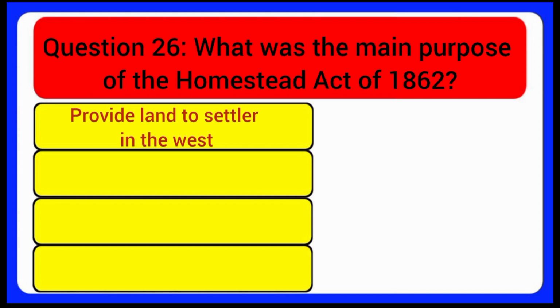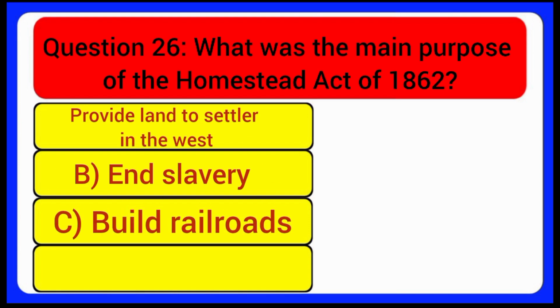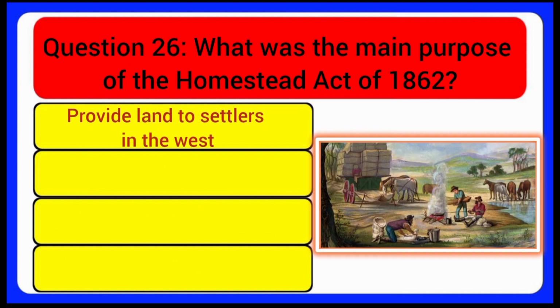Question 26. What was the main purpose of the Homestead Act of 1862? A. Provide land to settlers in the West. B. End slavery. C. Build railroads. D. Regulate trade with Europe. Answer: Provide land to settlers in the West.